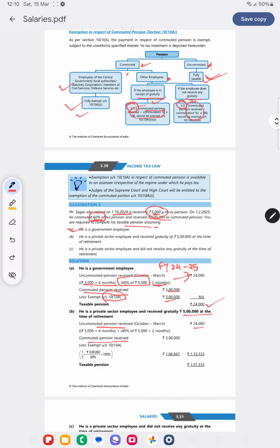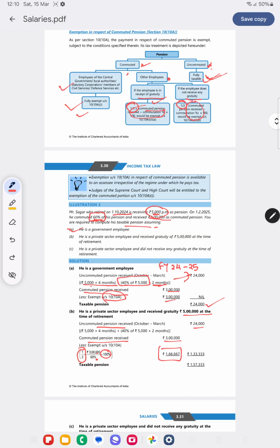Commuted pension received is 3 lakh, less exempt. What is exempt? He is receiving gratuity also. So 1/3 of 3 lakh is for 60%. So what will be 100%? We have to reverse calculate. 3 lakh by 60% into 100%, we will get 1,66,000. So this is what is given here.